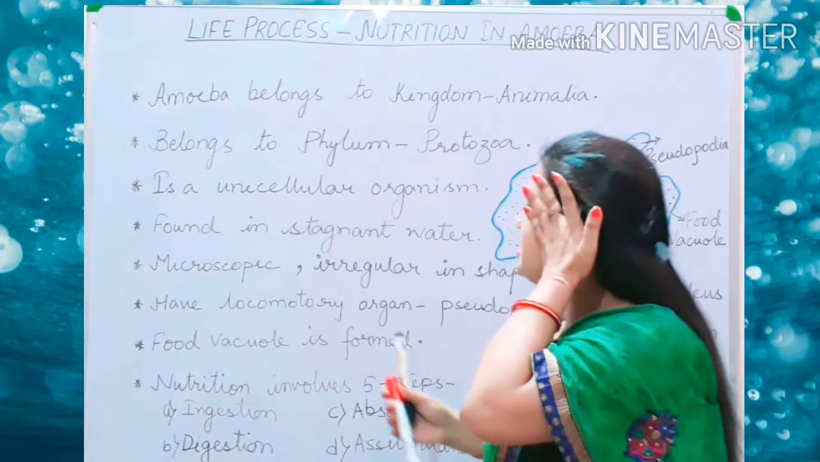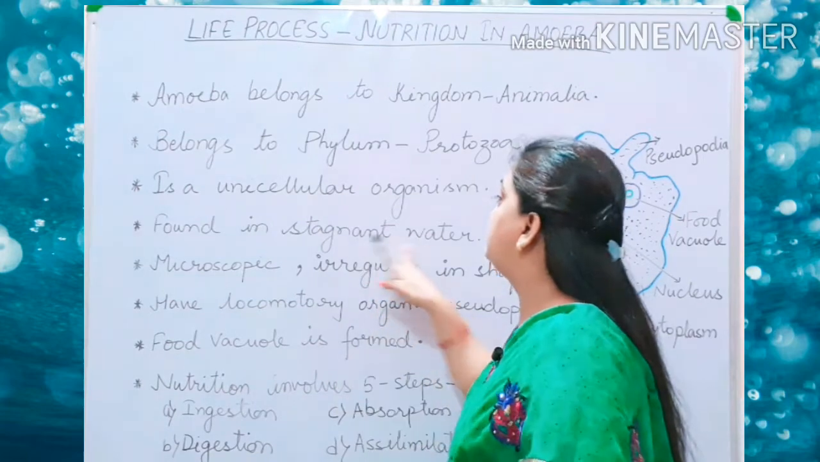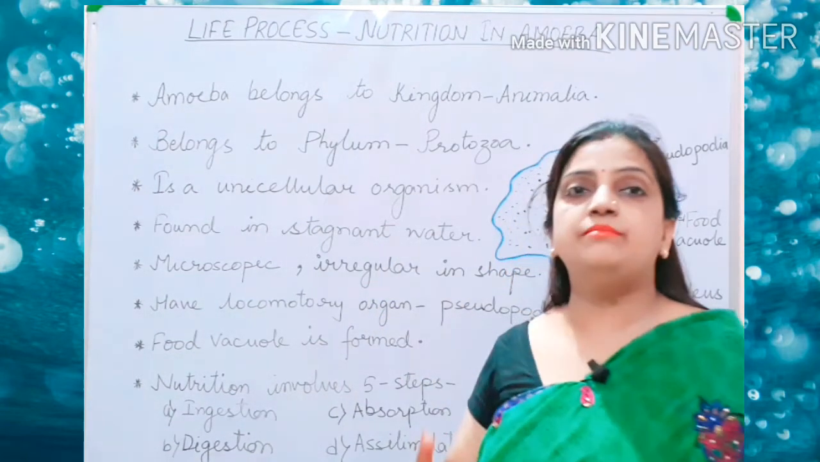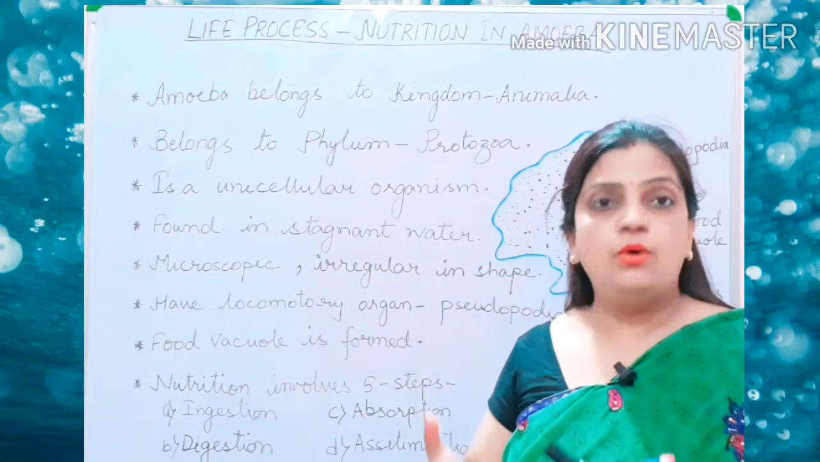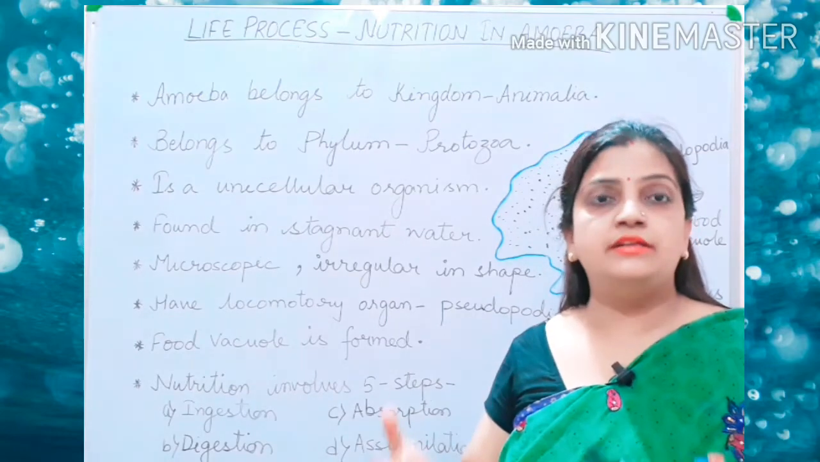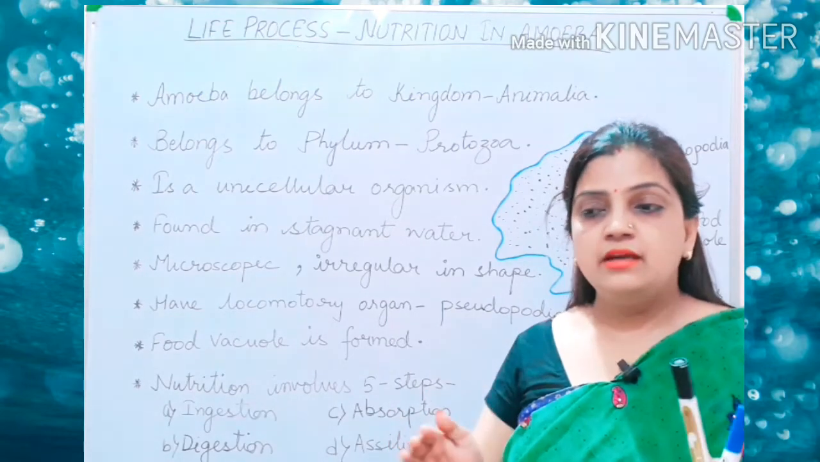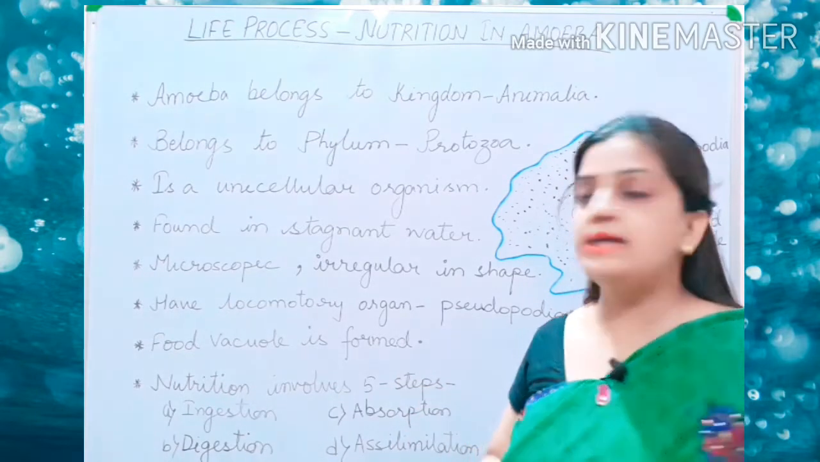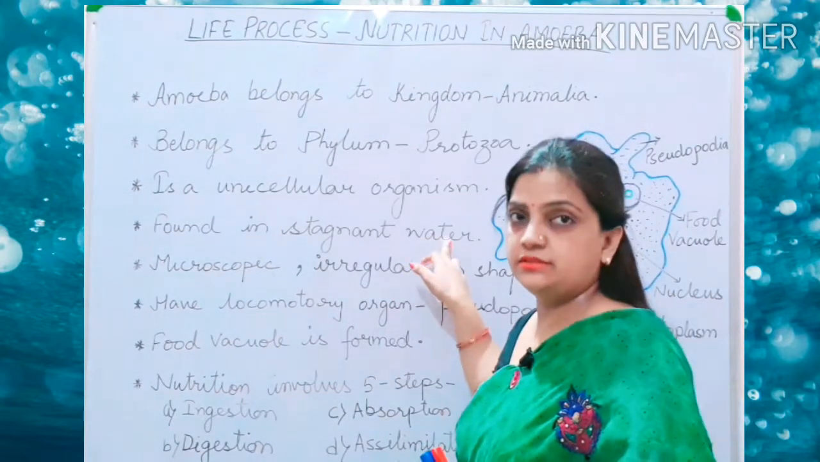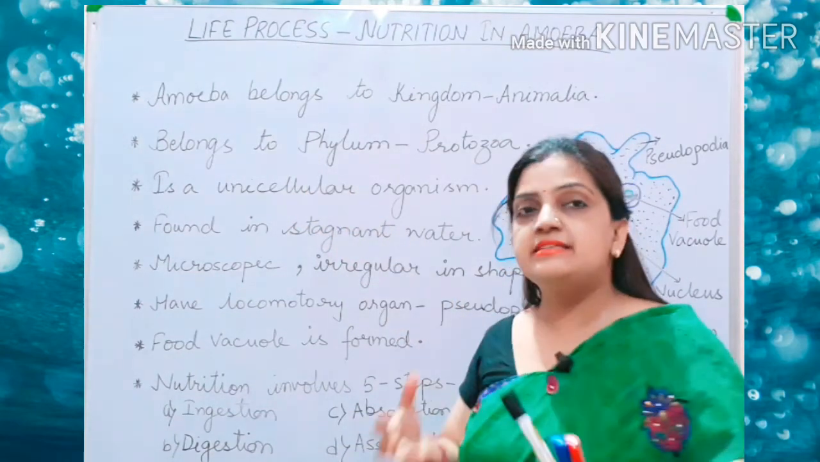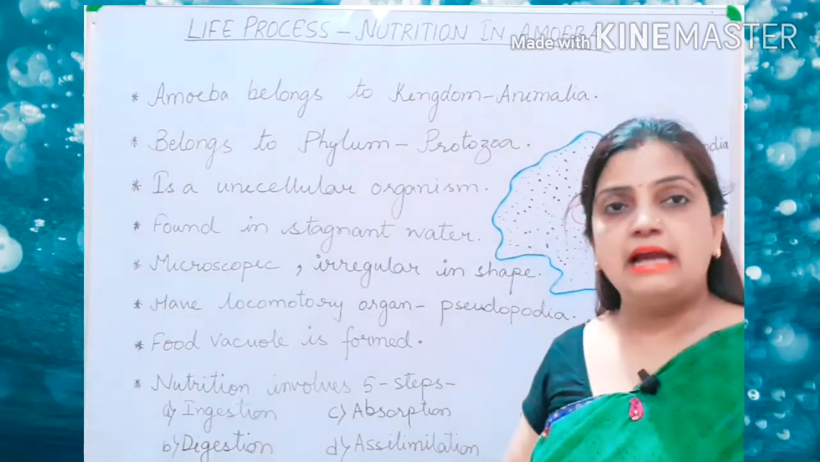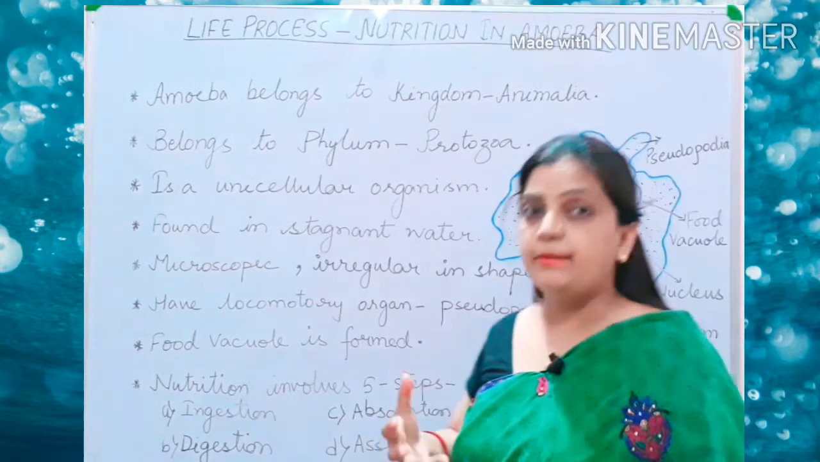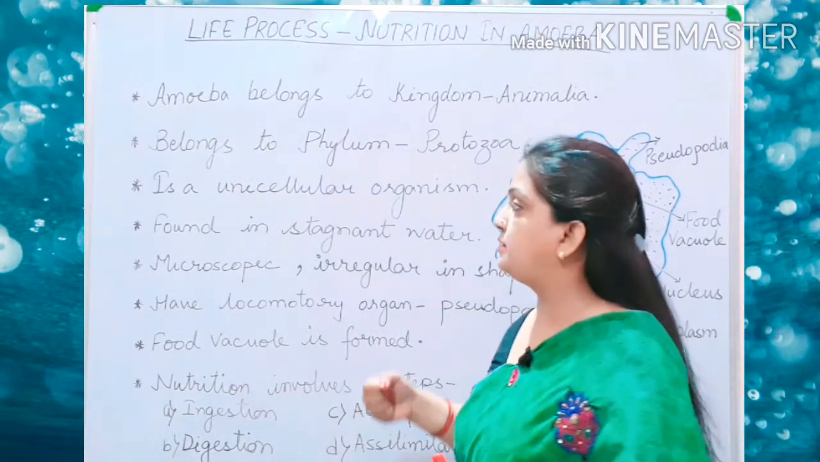Now this amoeba is found in stagnant water. Now what do you mean by stagnant water? A water which is not in a condition of flowing. It is still at one place. So that type of water is called stagnant water. So amoeba can be easily seen in stagnant water. So one of the habitats of amoeba is stagnant water.